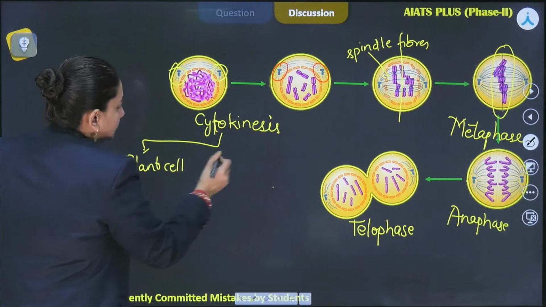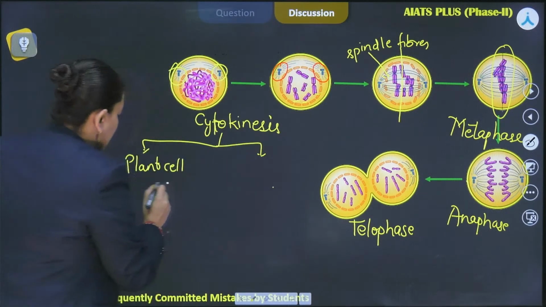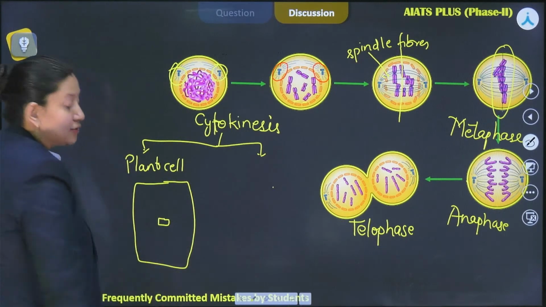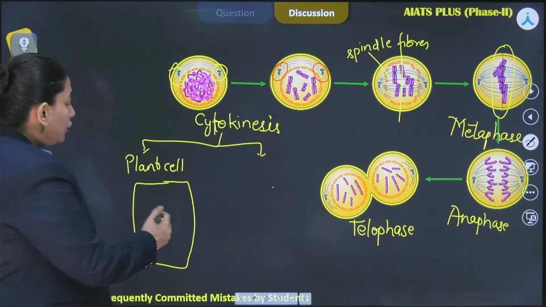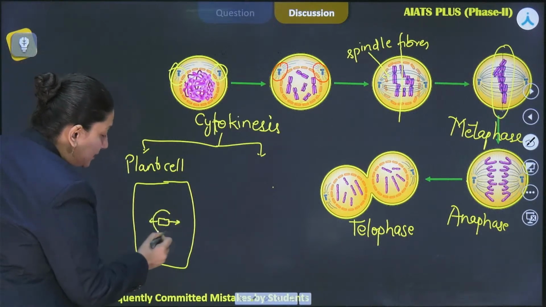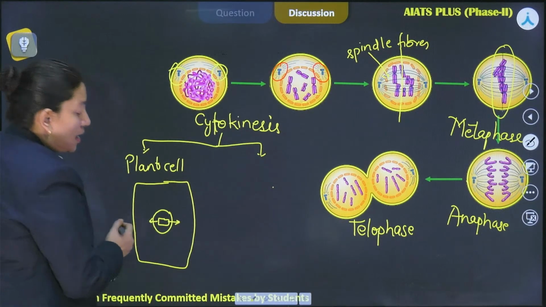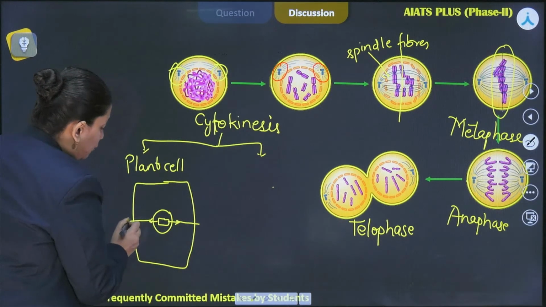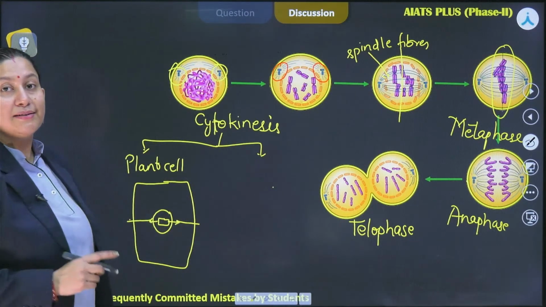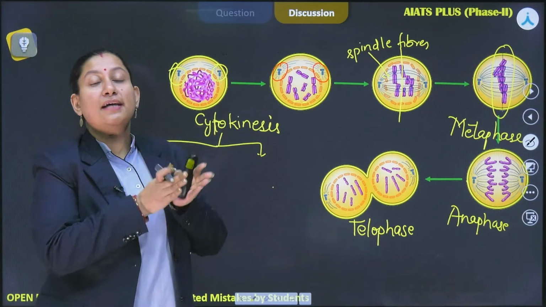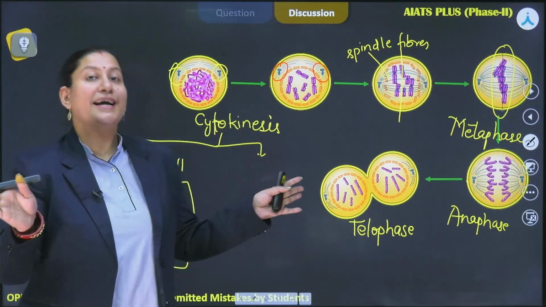firstly, a phragmoplast sort of structure is going to be created, which starts growing towards the outer side. It's going to be created in the middle, and then it starts growing outwards and forms the cell plate, which is going to cause the cytokinesis in plant cell. So in plant cell, the cytokinesis is proceeding from the center towards the outer sides.